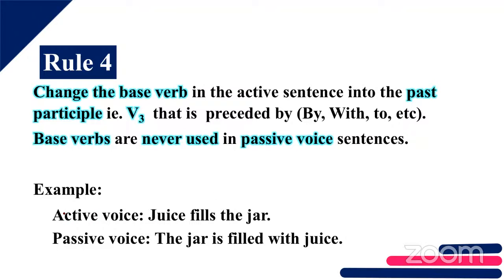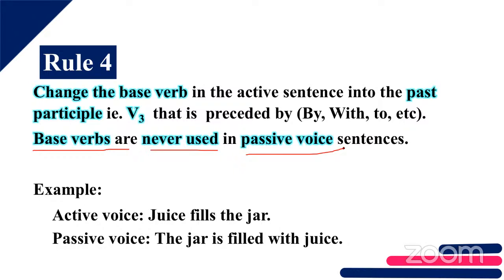So if base verbs are given as choices, you can easily eliminate that sentence. You should not consider that sentence itself, because base verbs are never used in the passive voice. Is that clear? Base verbs are never used in the passive voice.